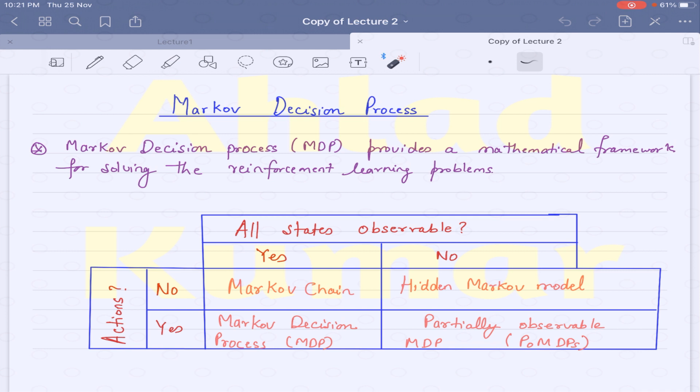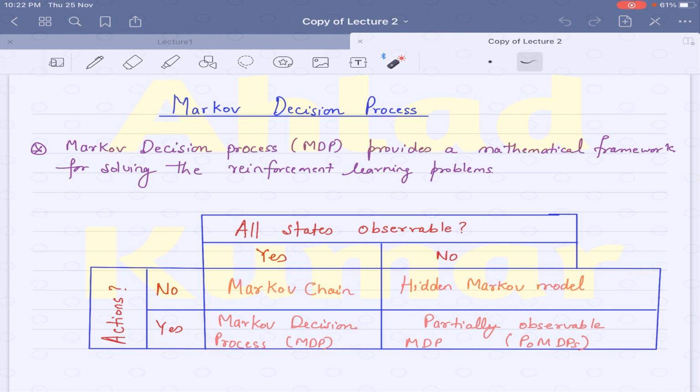If the states are observable and you are taking no actions, then it's a very simple case of Markov chain. But if all the states are observable, and you are also taking actions within these states, then we have Markov decision process.